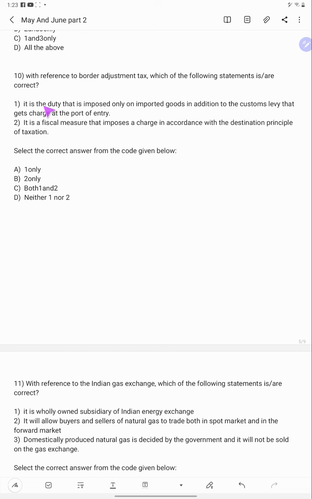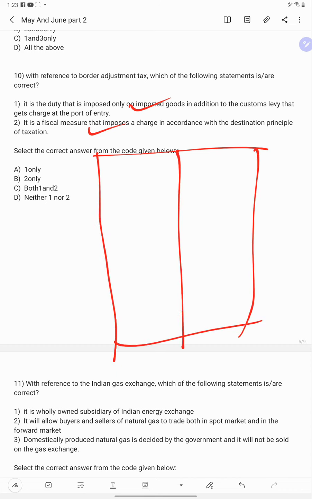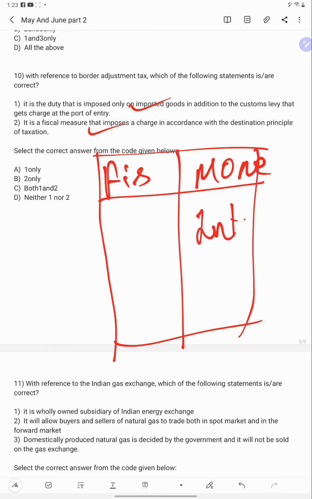It is the duty imposed only on imported goods, in addition to the customs levy charged at the port of entry. Correct? It is a fiscal measure that imposes a charge in accordance with the destination principle of taxation. This is correct. In monetary policy, what measures will be taken?